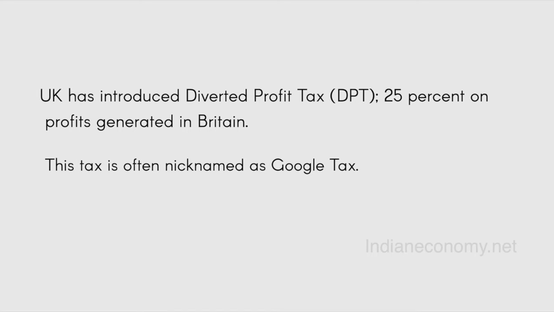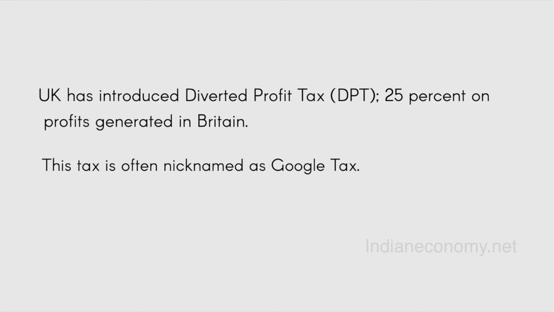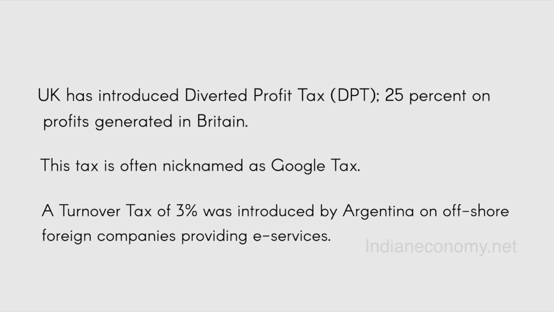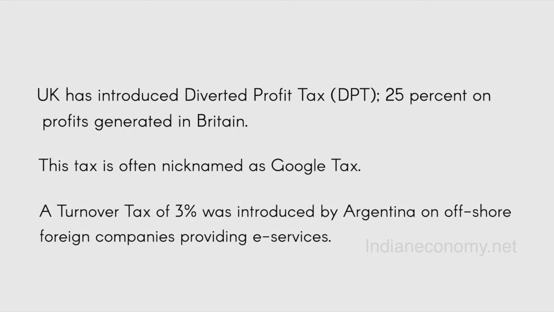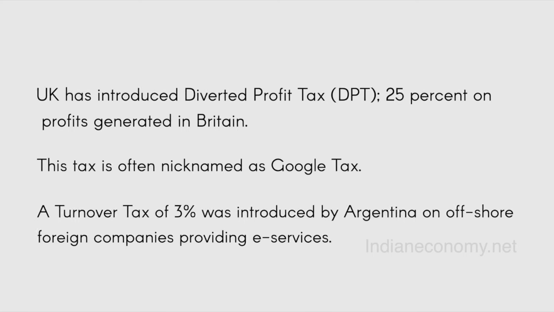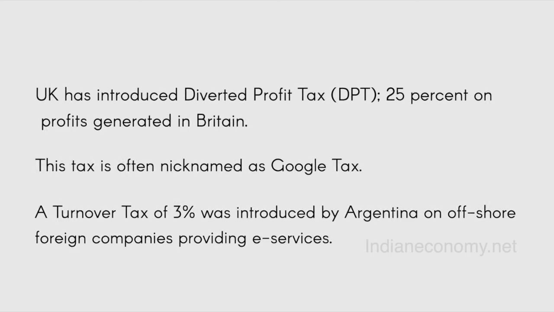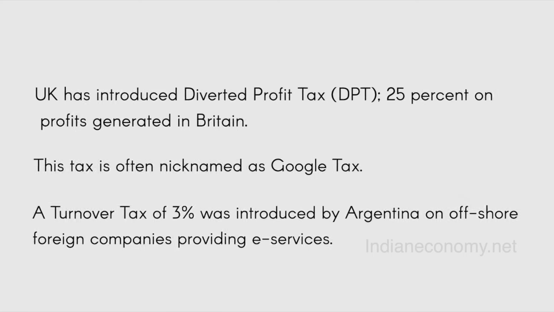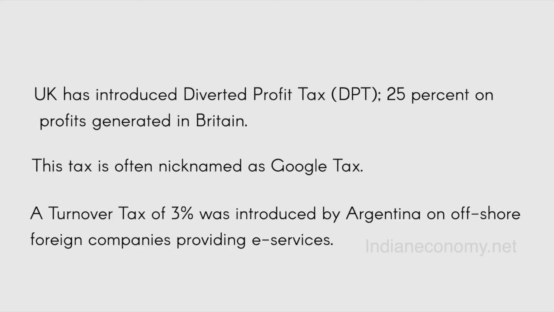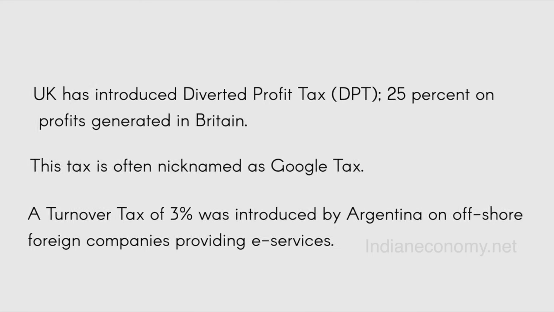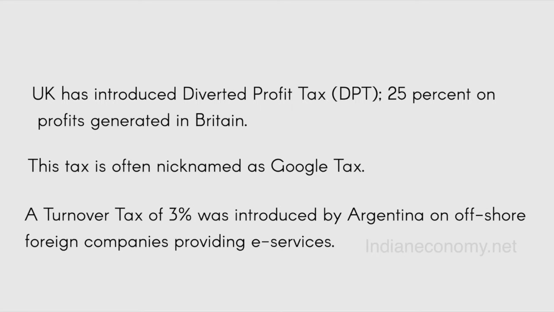Similarly, in Argentina, a turnover tax of 3% was introduced on offshore foreign companies providing e-services. Any foreign company providing e-services in Argentina has to pay a tax of 3%. So Argentina followed the footsteps of the UK.